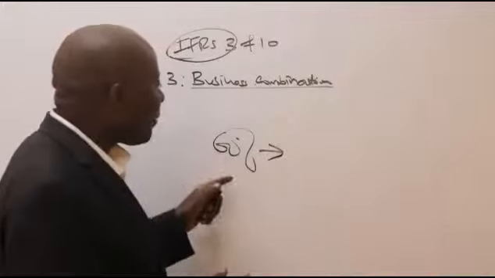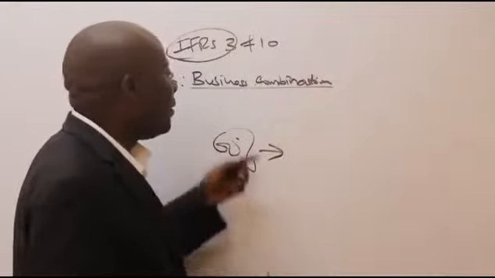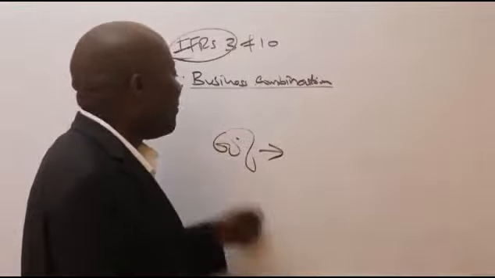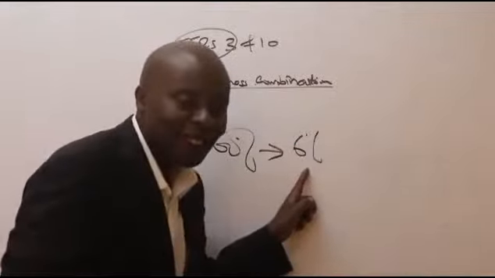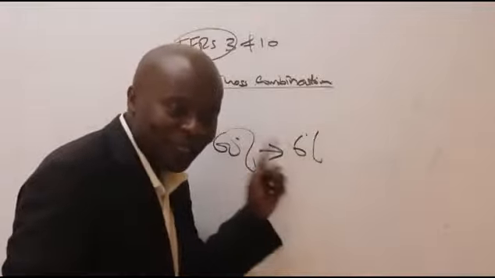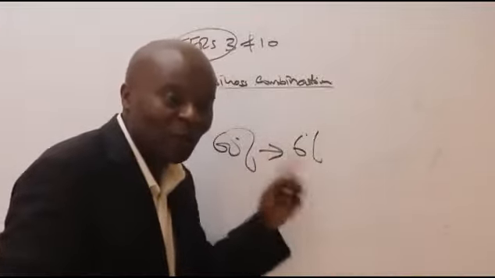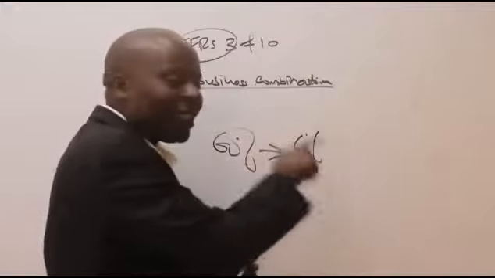So if this remaining 60% is distributed among, say, just 10 shareholders, it means that each one of them will have a paltry 6%. So who becomes the king? The one who had 40%, ladies and gentlemen, is the one who will be calling the shots, because 40% is bigger in comparison to what the other shareholders have.